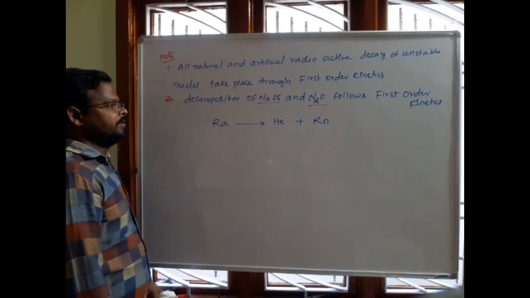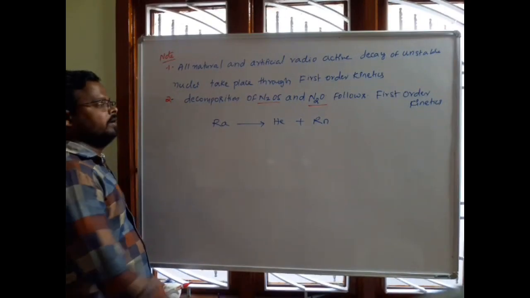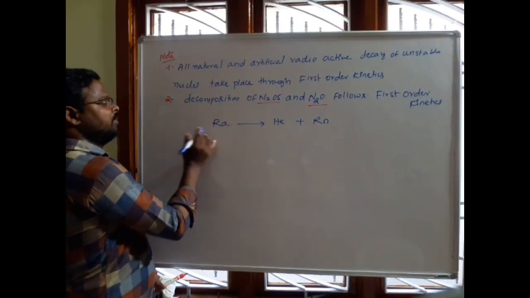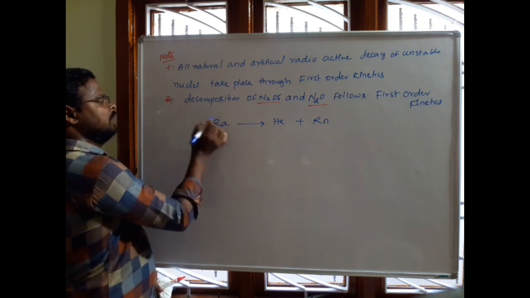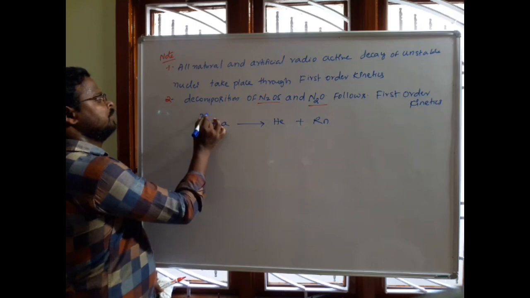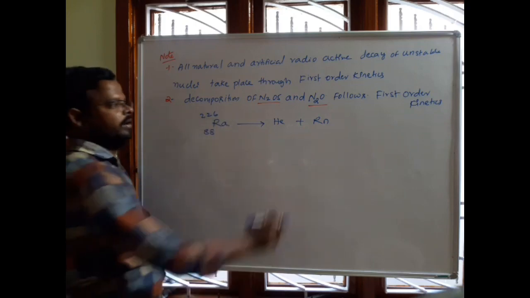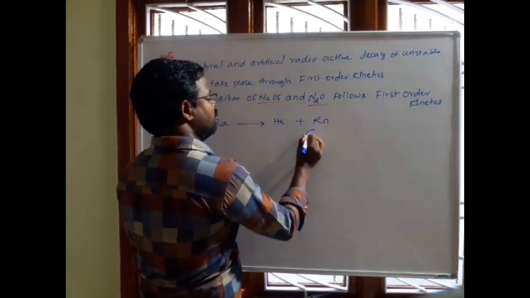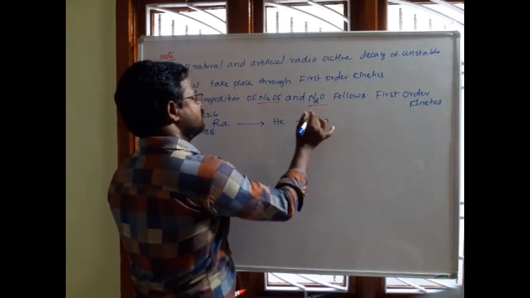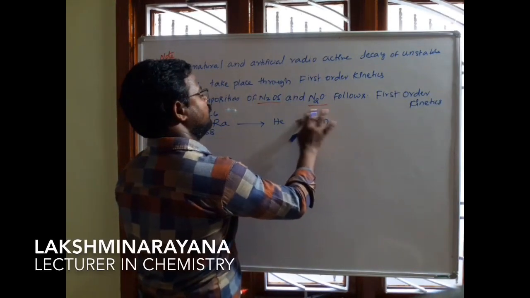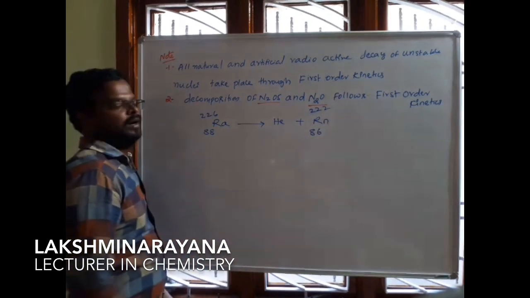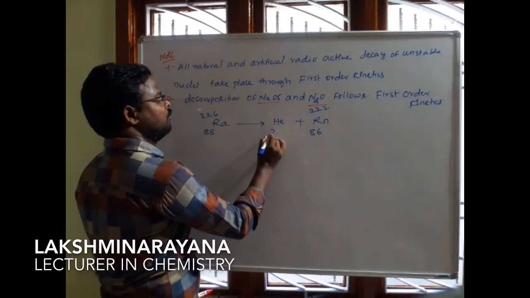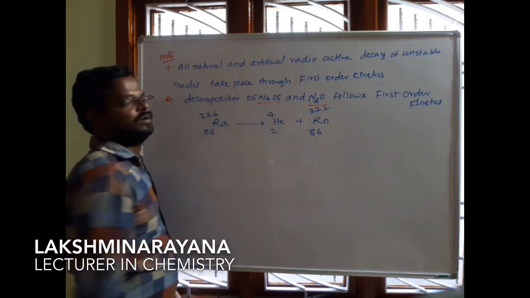Here radium has atomic number 88 and mass number 226, radon has atomic number 86 and mass number 222, and helium has atomic number 2 and mass number 4.